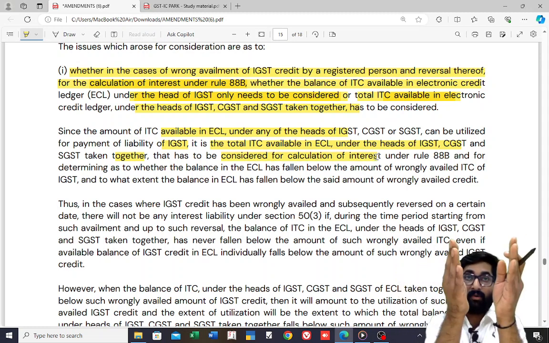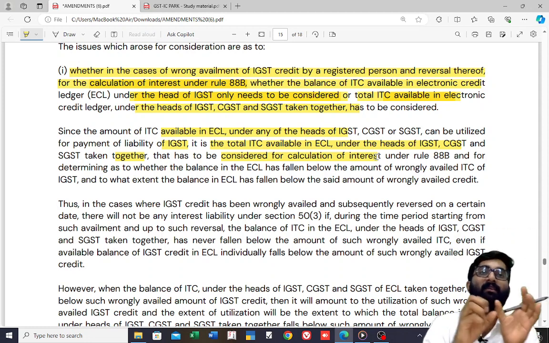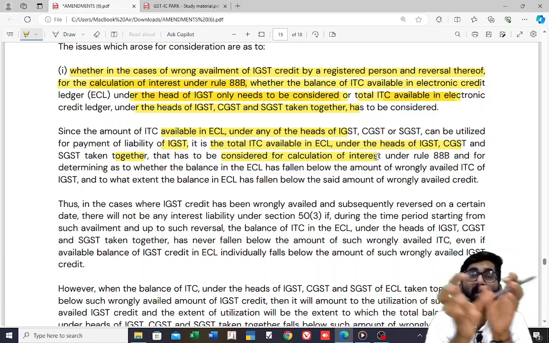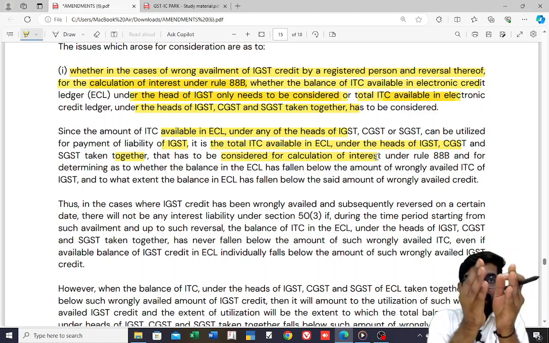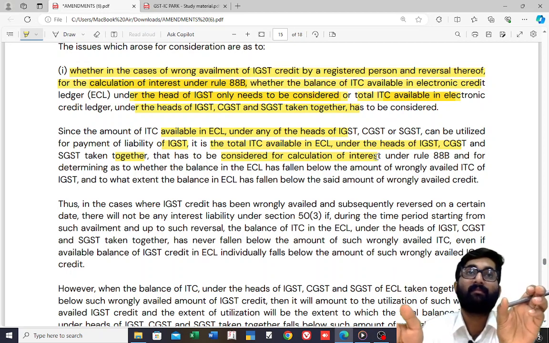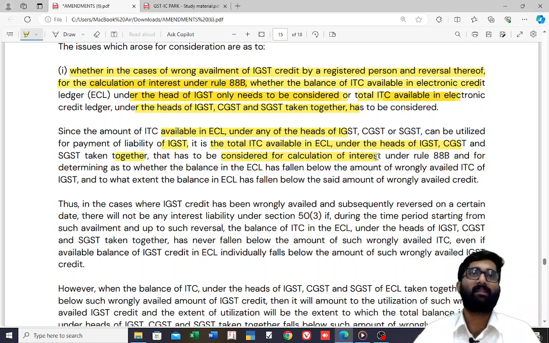If the total balance of CGST, SGST, IGST, UTGST, all put together, falls below the wrong availment, then whatever the difference is, on that you have to pay interest under 88B.